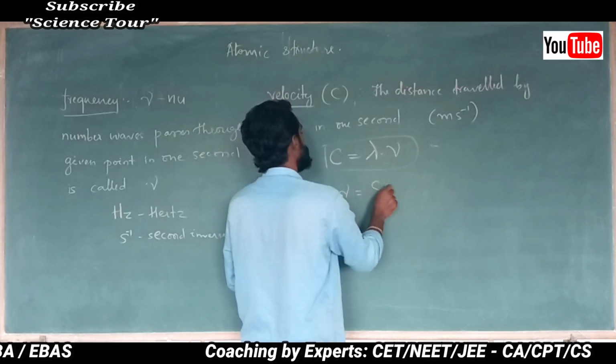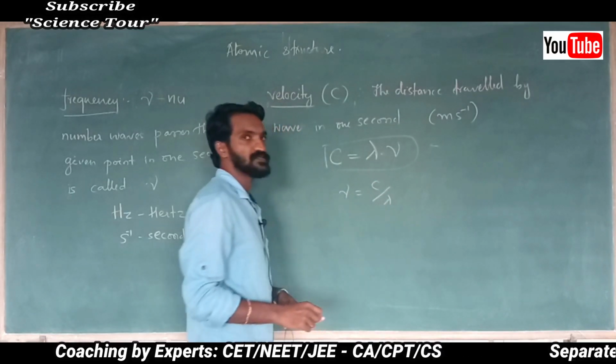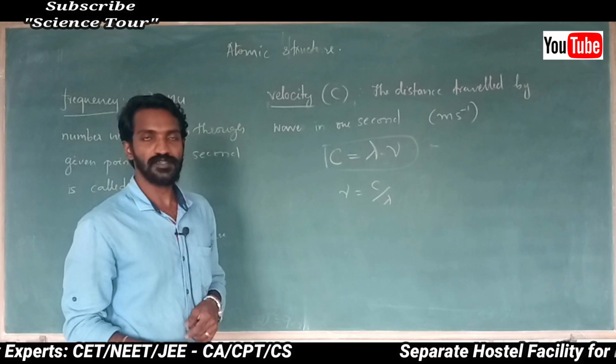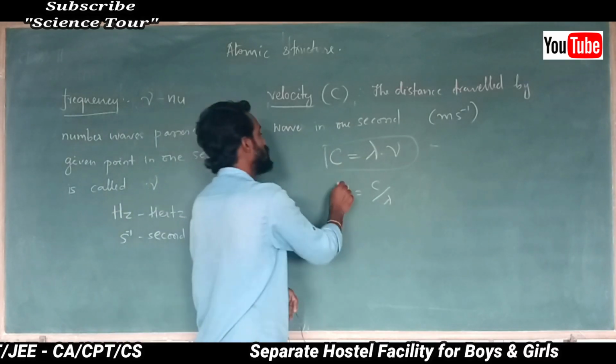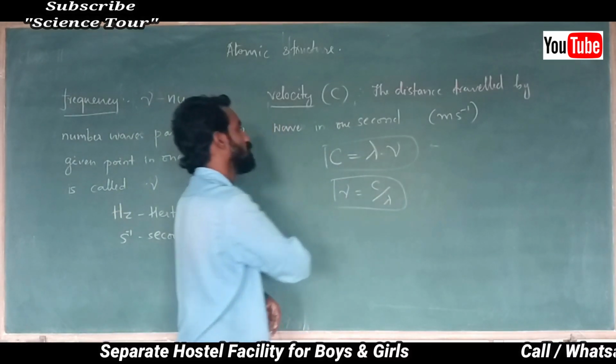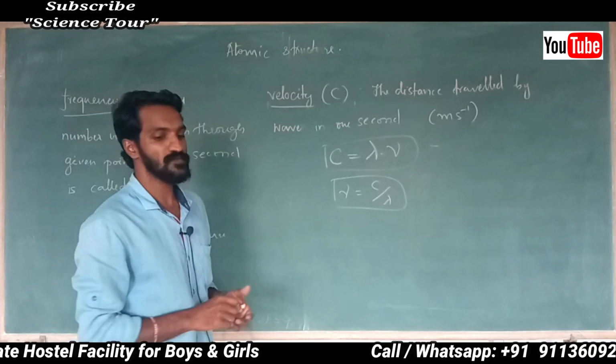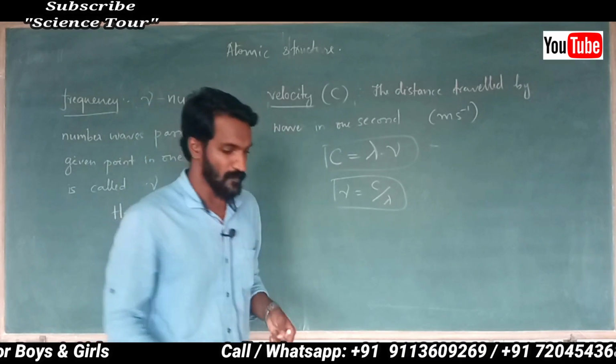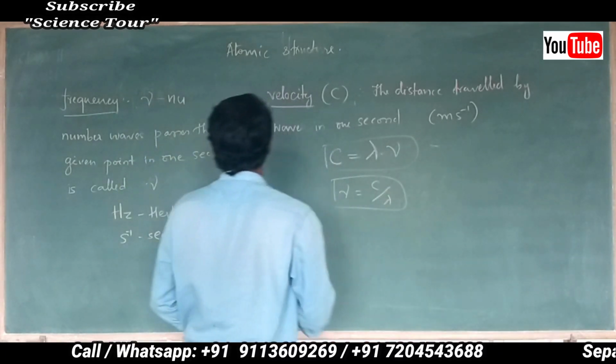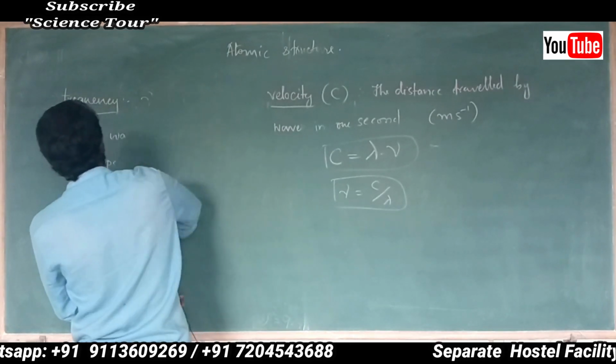Okay, this you can rearrange like this: nu is equal to c by lambda. This also you can write like this. Understood? This is one more rearrangement of this particular formula. Okay, please note down these two.